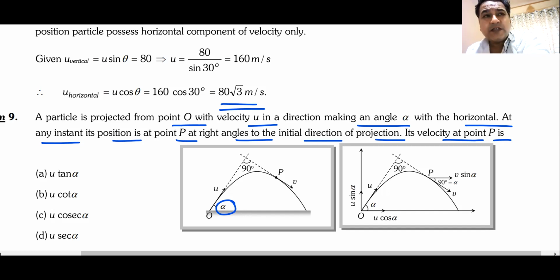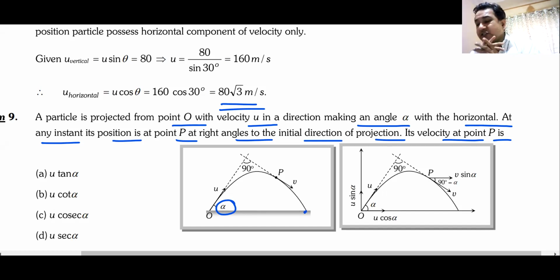If the angle is less than 45, because when you throw it at 45 here, it falls at 45 here. Total change in angle is 45 here and 45 there. In that case, the total change in angle is 90 degrees. So your angle of projection must be more than 45 degrees for you to have this condition. In this case, alpha is definitely more than 45. If it was exactly 45, it would become perpendicular right at the point where it touches the ground. Here it is happening somewhere else, and hence alpha must be greater than 45.